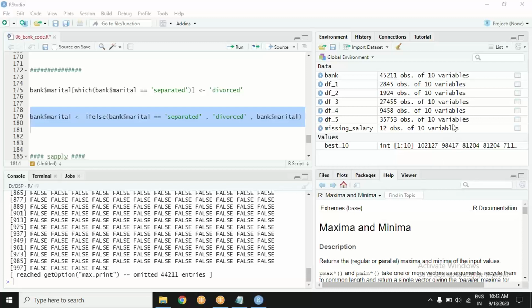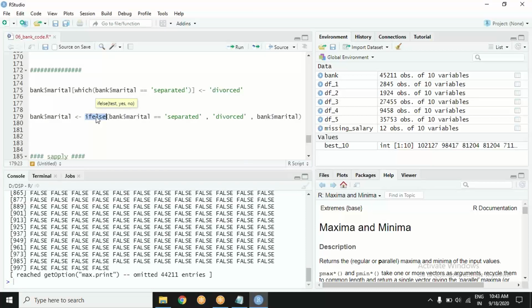Has everybody tried it? Are you getting what the if else function is doing? How is it working? It is saying if a condition is true, do something, otherwise do something else.